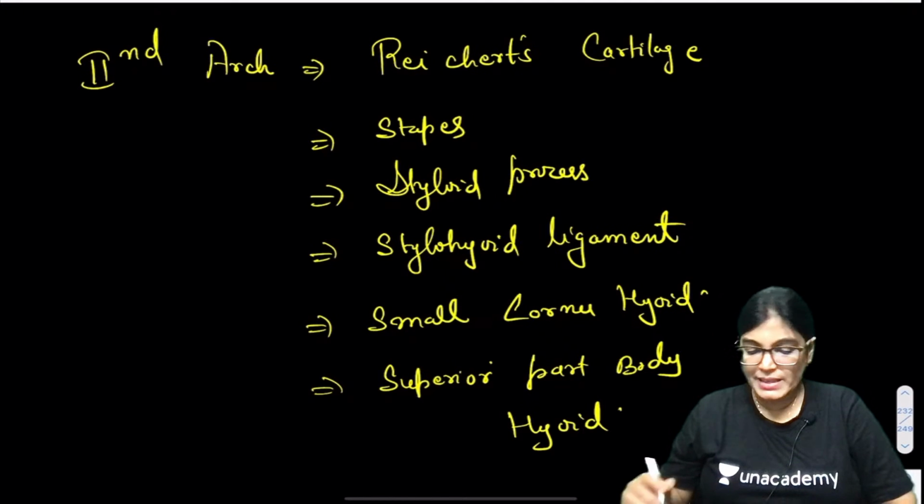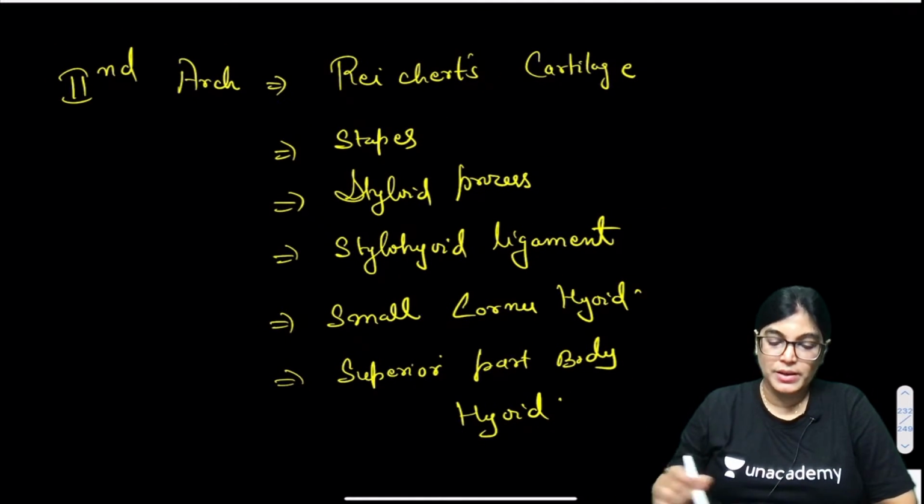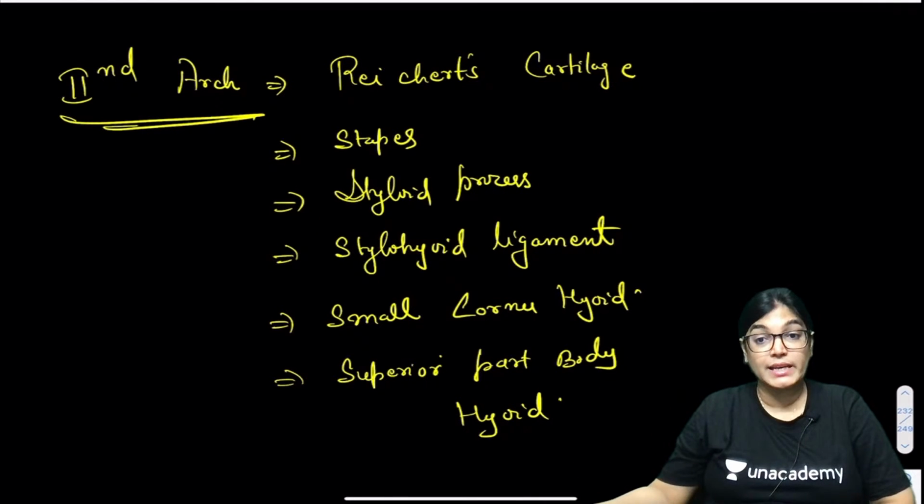These all things are many times asked in the MCQ, so do have a revision of this. It's very important to know second arch derivatives. These are all the list of second arch derivatives.